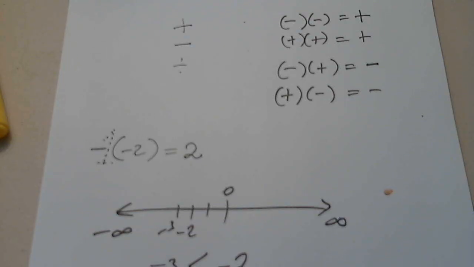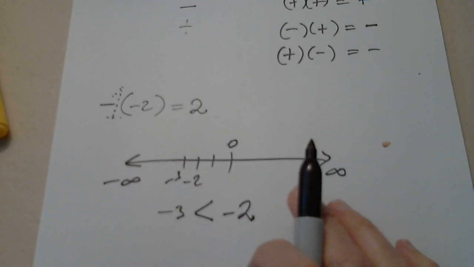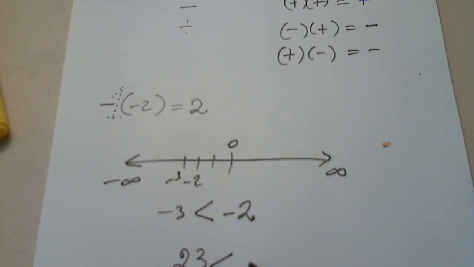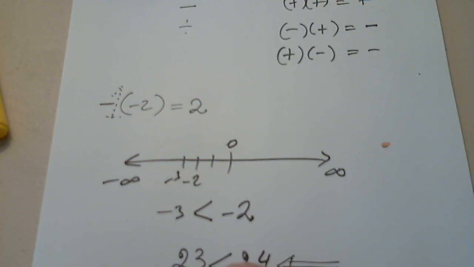Rewrite the statement, you can read it. So yes, this is a good example. We used this before a few minutes ago. 23 is less than 24. But I can also, and this is extremely important for later on, read the statement from right to left. 24 is greater than 23.